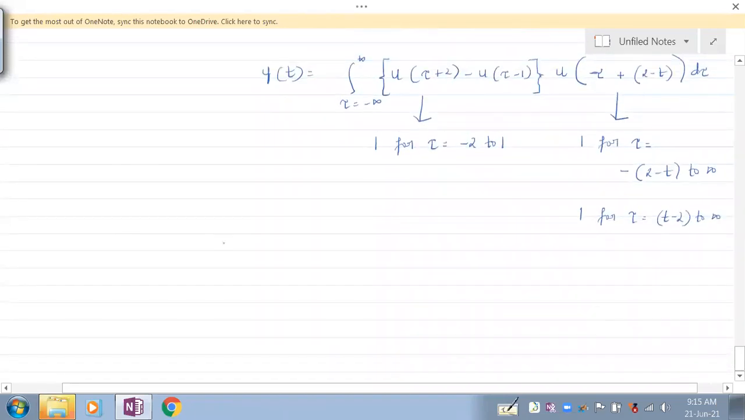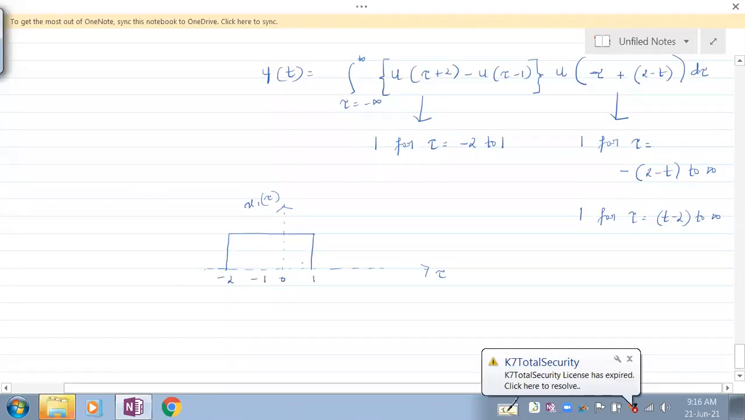So therefore, if we sketch, we have the signal. So this is the first signal. Fine. So this is x1 of tau signal. So which needs to be this. It is going from minus 2 to plus 1, right? If this is tau, so it's minus 2 to plus 1. Minus 2, minus 1, 0, 1. Okay, it is 1 from minus 2 to 1. So this is the first signal.